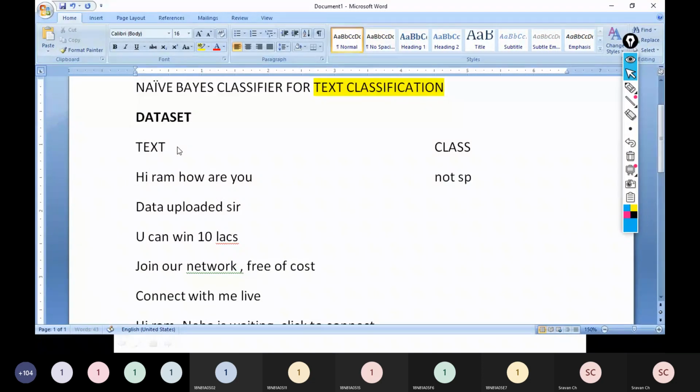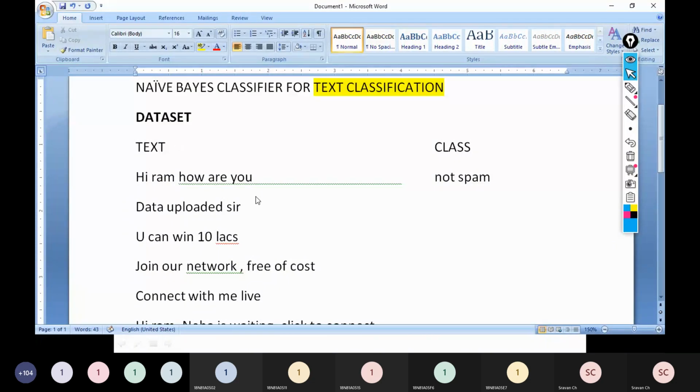So this is my training data, which I have some data. Some of them are examples of spam. Some of them are examples of not spam. And based on that, I need to generate a classifier. I need to create a classifier, and that classifier should tell me for a new statement, for a new sentence, for a new email, whether that new email, whether that new sentence is a spam or not spam. So for that, I have my training data.